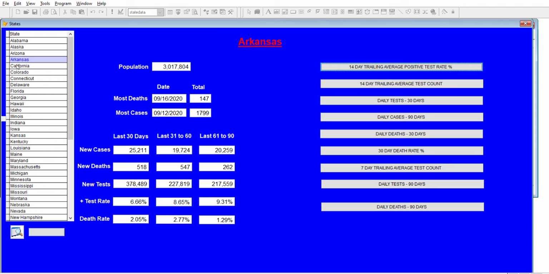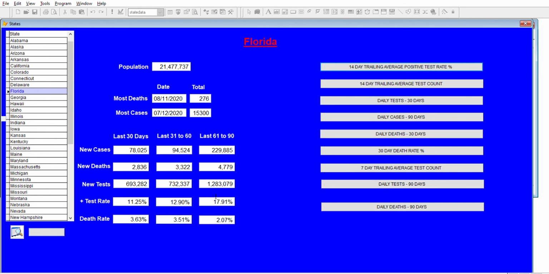Next state we'll look at will be Florida. Florida, you see this here, 15,300 cases. That was a really bad day back in July. That was their record. That's 276 deaths in a day back in August. The number of cases has gone down significantly over the last 3 months. The number of deaths has been steadily going down. The problem is their testing is about half of what it was 2 or 3 months ago.